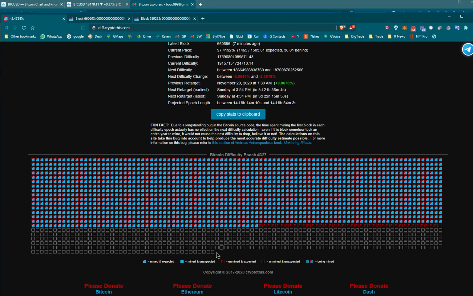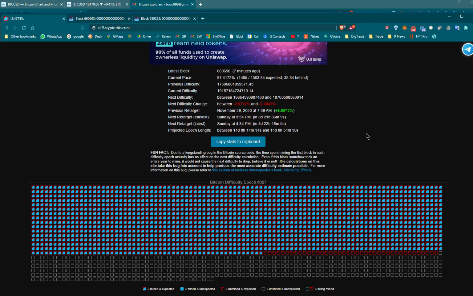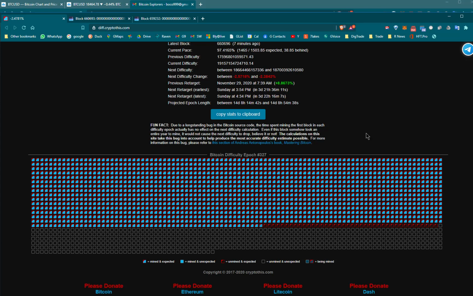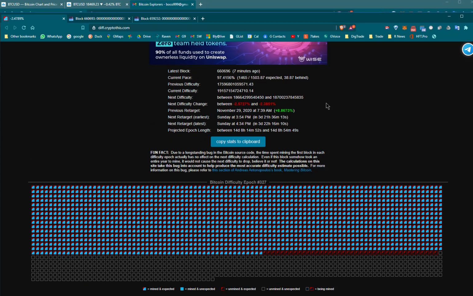This is the blockchain. This is one epoch, about 14 days. Every block's about 10 minutes. If it's going too fast, they change the difficulty rate. Not they. It's built into the program. This is decentralized. There is no person involved at all. They just launched this program into the world, and we're using the currency that it creates. 6.25 Bitcoin released into the currency pool every 10 minutes.